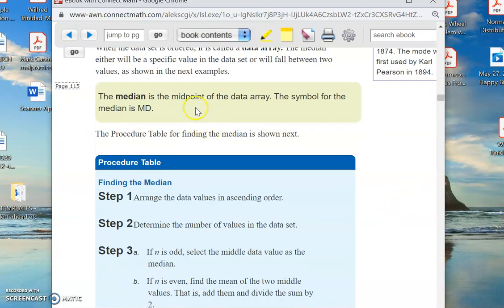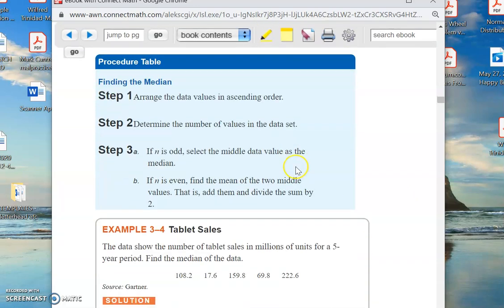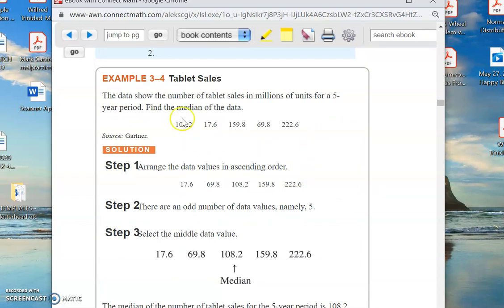Okay. So here's the definition. The symbol is MD. I'm not sure where that comes from, but MD is the median. Okay. So here's what he wants you to do: you line them up. So let's talk about tablet sales.